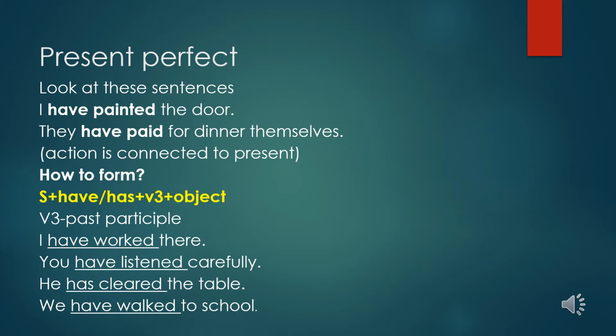Now, how to form this present perfect tense? We have the structure: subject plus have or has, that you might know, with I have, you have, he has, she has, like that, plus the V3 form of the verb. V3 in the sense that it is the past participle form of the verb, plus object. I have worked there. You have listened carefully. He has cleared the table. We have walked to school.